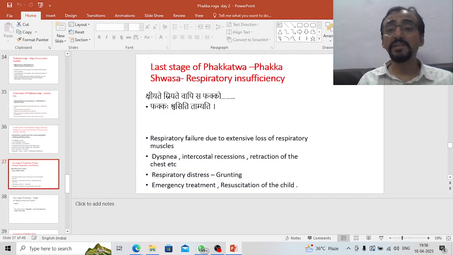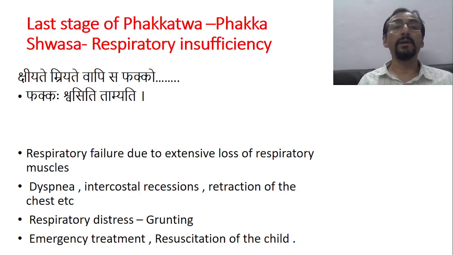Now we come to the last stage of the Phakka, that is Phakka Shwasa. Kshiyate Mriyate Vapi Safakko Phakka Shwasati Tamyati. Now the child is almost in a death-like condition. There is no motor movement, there is no sensory movement, autonomic functions are gone, and all the body fat and body muscle tissues are lost. Only catabolism is going on, there is no anabolism. He says Kshiyate Mriyate Vapi Safakko Phakka Shwasati, and now there is an appearance of Phakka Shwasa.